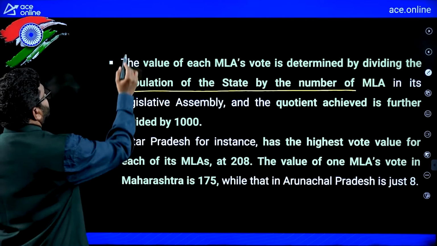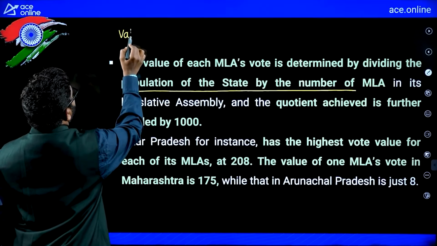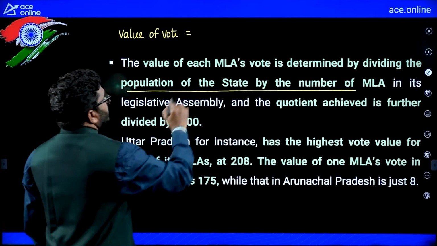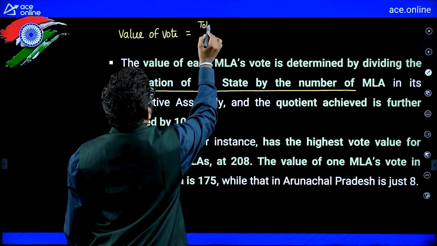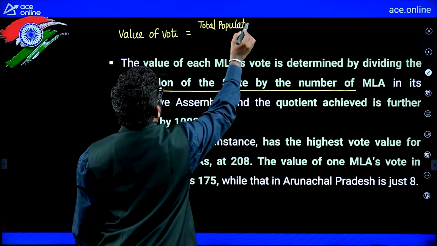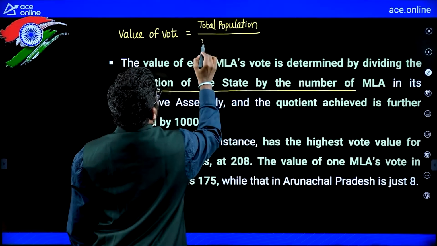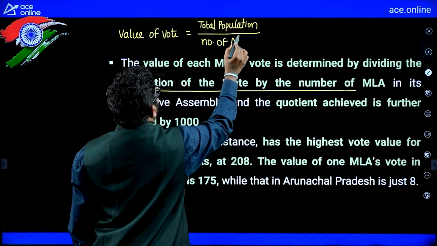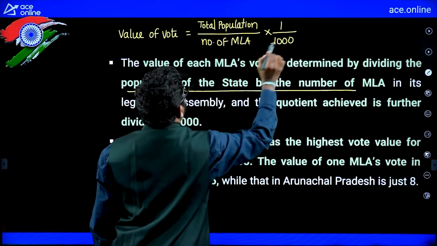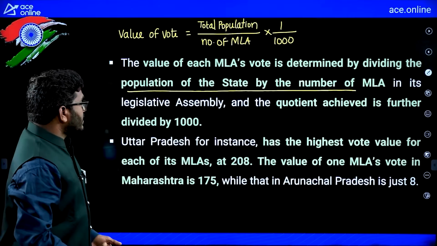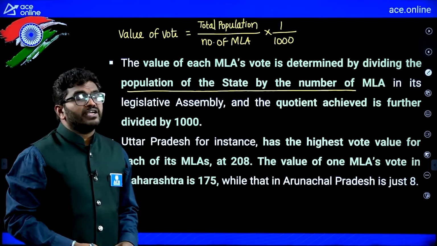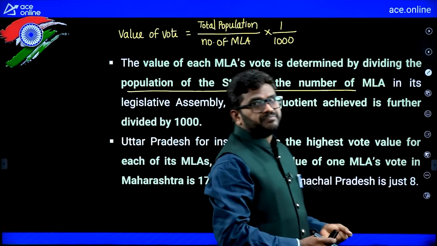That means the value of vote is the total population divided by the number of MLAs in the state, multiplied by 1/1000. For each state the total population is different and the number of MLAs is different. That's why the value of the vote will change for each state.